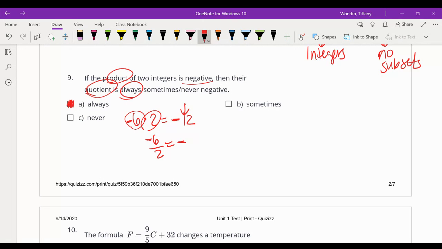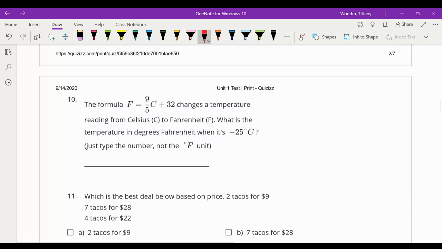If you multiply two numbers and you get a negative number, if you took those same two numbers and you divided them, they're always going to be negative, because a negative times a positive is a negative. Those same two numbers, doesn't matter. It wouldn't matter if this one was the negative. You'd still get a negative. So always.